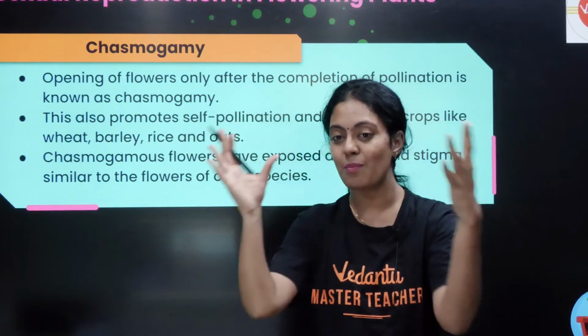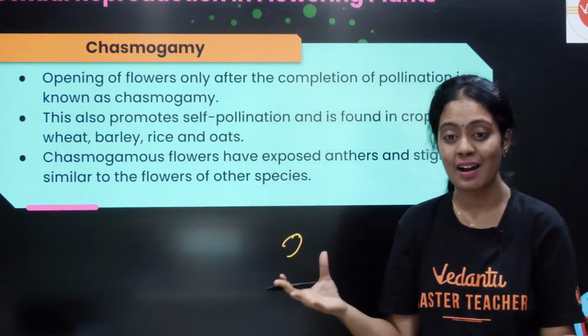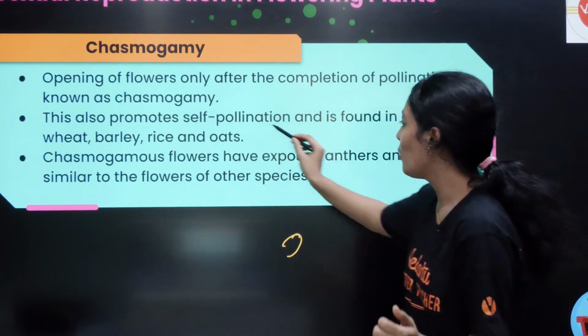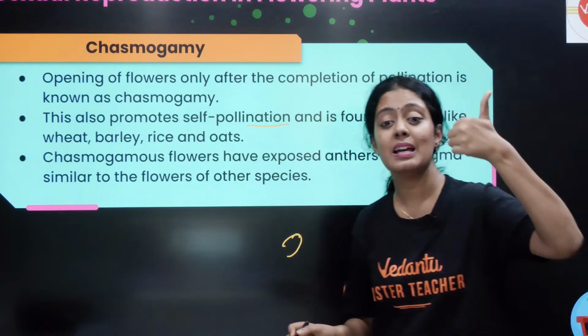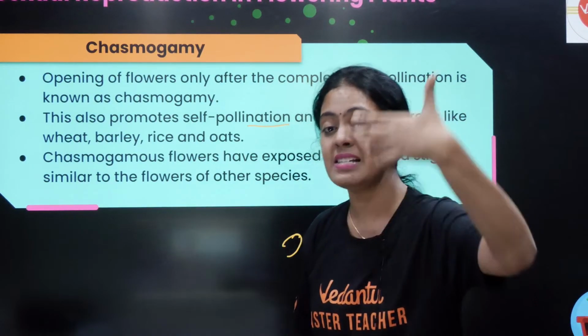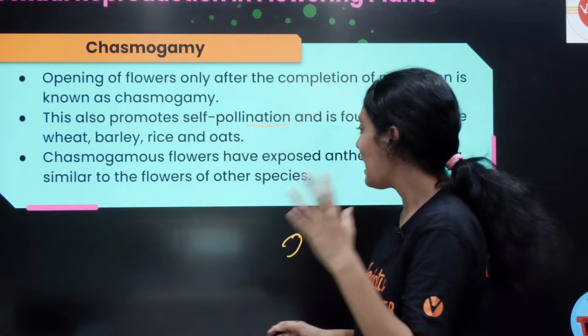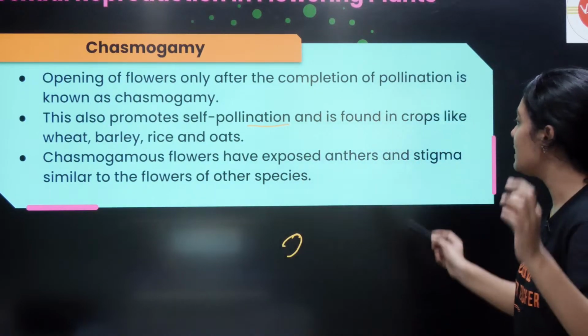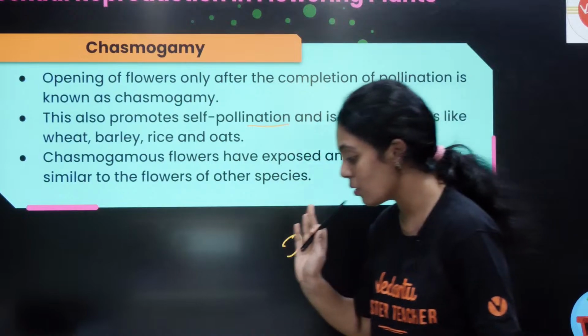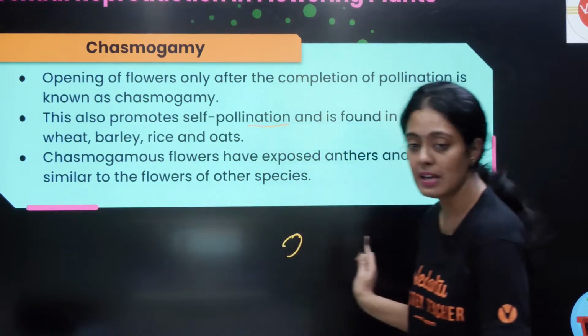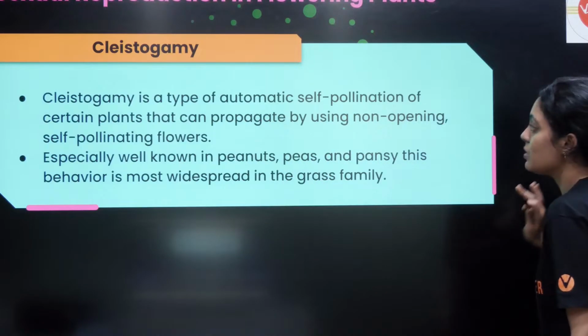Pollination aanapram da the bud open aagum. See how smart they are. Okay, so this is going to promote self pollination. Okay, and is found in crops like wheat, barley, rice and oats. Okay, our chasmogamous flower have exposed anthers and stigma similar to the flowers of other species. Okay, that is very very very important. Okay, next you have clistogamy.